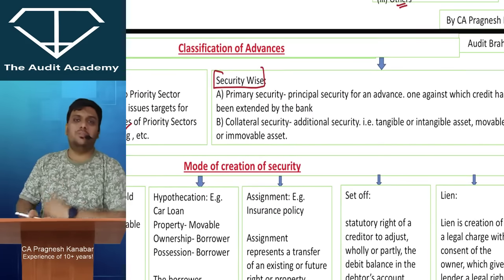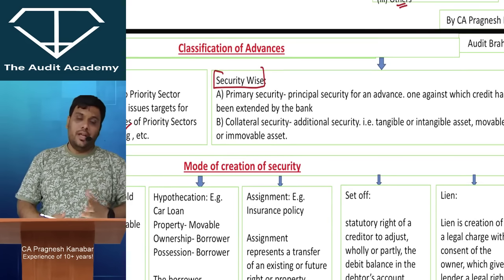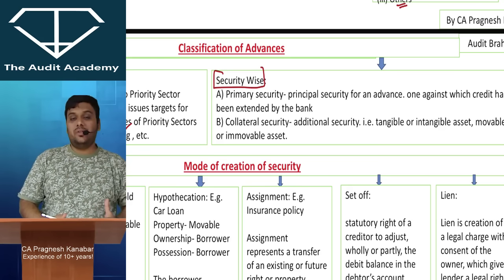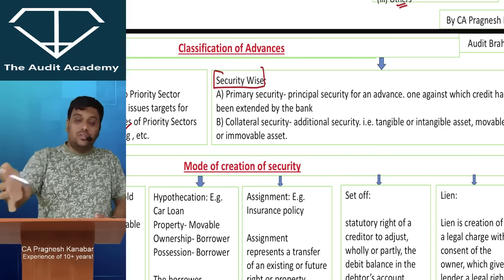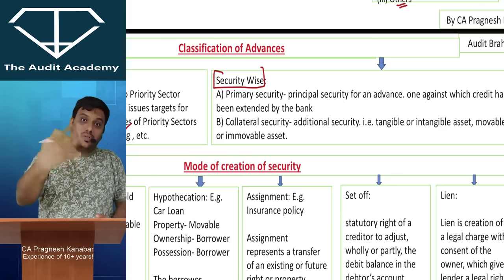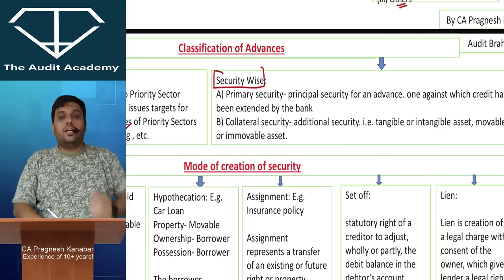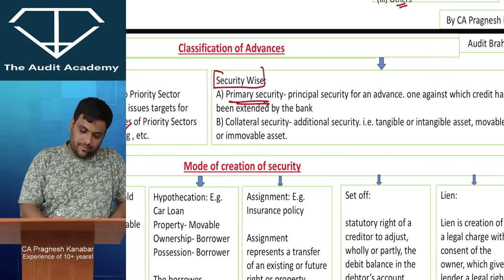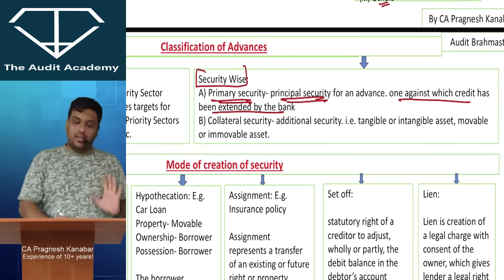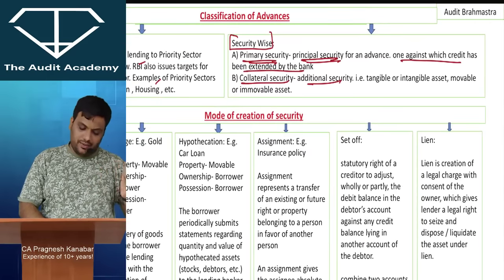Security wise, now I'm going to be a little fast with this. Today, if I give a loan to you, and you give the documents of your house to me, then your house is the main security, principal security. But I say I'm not just satisfied with this. Against your house, I'm giving you a loan, but you need to give me some more security. Then your father gives a guarantee to me. That is collateral. So primary security is the principal security, the main security against which credit has been extended by the bank, whereas collateral security is the additional security. So I think that should be enough.